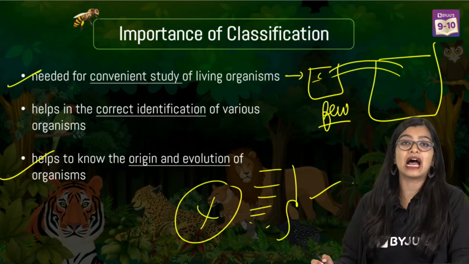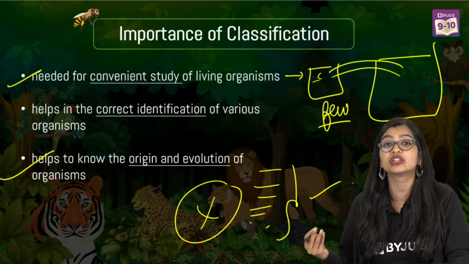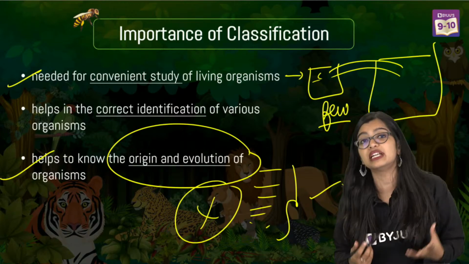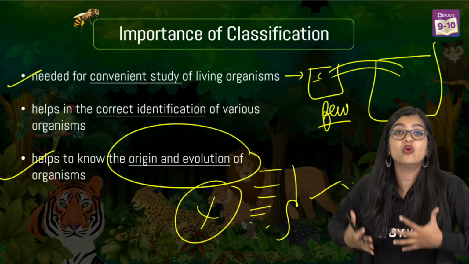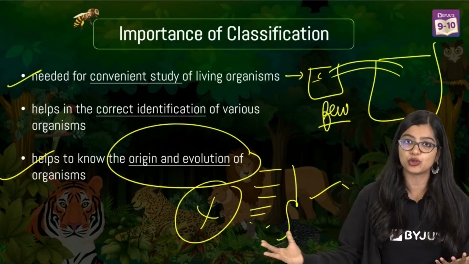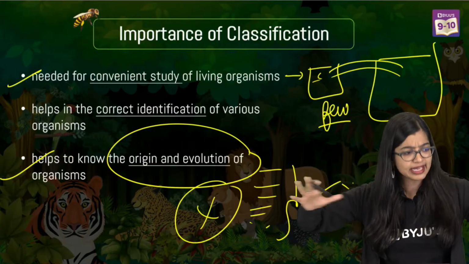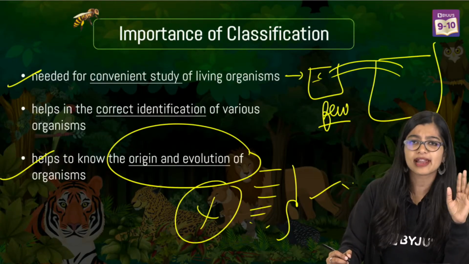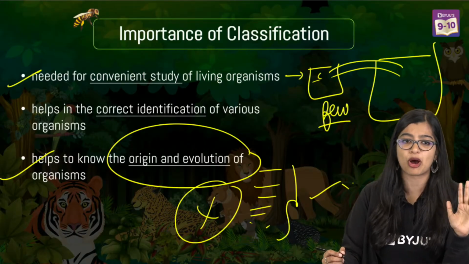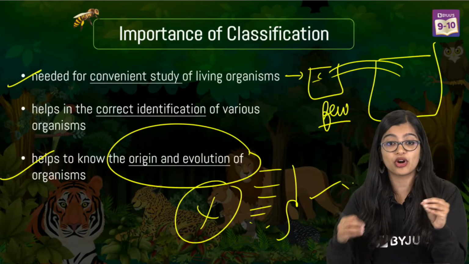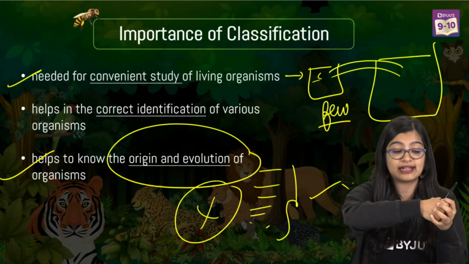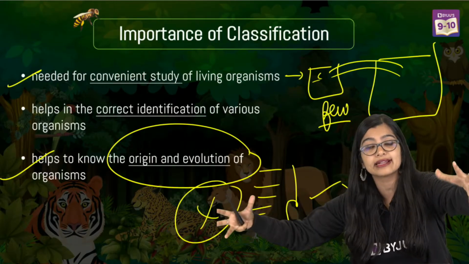And along with that, it also helps us understand the origin and evolution. This is a growing field where we are constantly trying to understand how the organisms that we find today came about. It is not like one fine day there were suddenly 8 million organisms on earth. Rather, from a common ancestor, many organisms evolved.